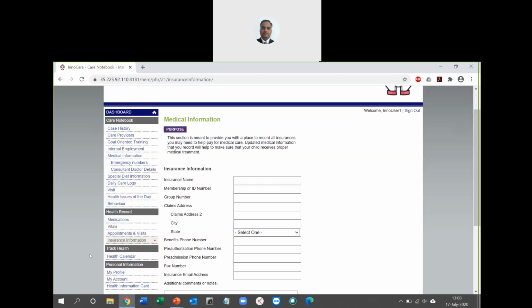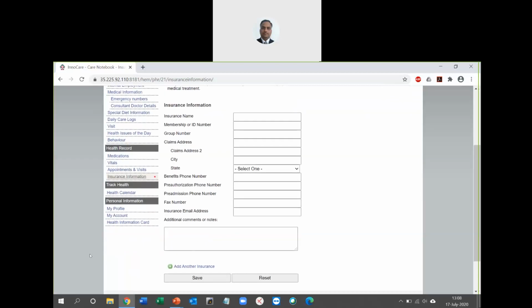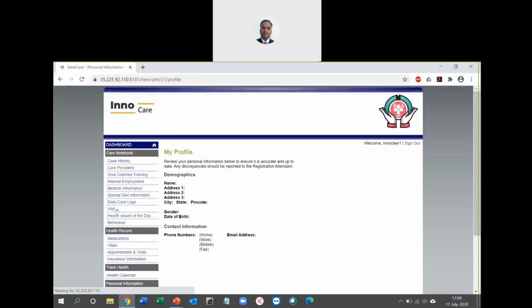What is private to me as a user of this application is my personal information, as the name suggests. So it has my profile, my account details, and my health information card. This section, the care providers will not be able to see. The reason is, this will have private health information that need not be shared with the care provider.